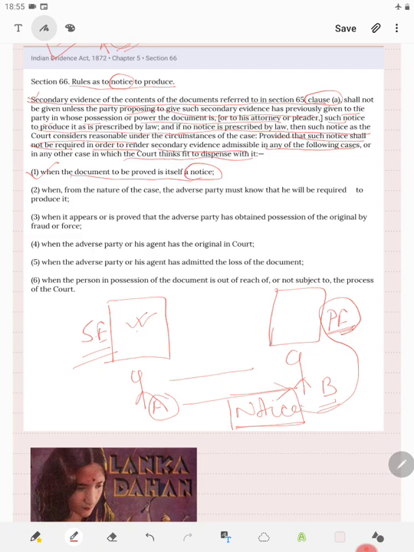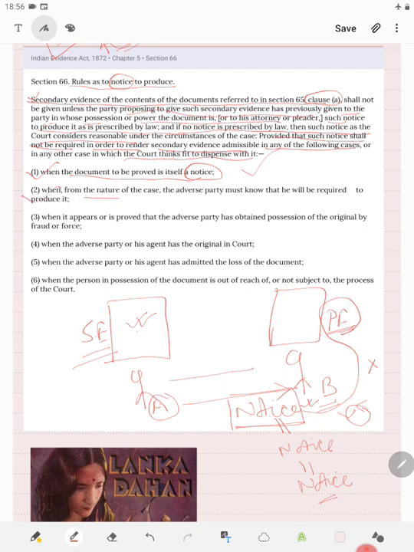Now, when this notice is itself to be produced, in that case, no further notice is required. Else, it will be a vicious circle, that is, to prove this notice, give one notice; in order to prove this notice, give another notice. So, this will be a never ending circle. Therefore, in order to produce the notice itself, one need not give a further notice.